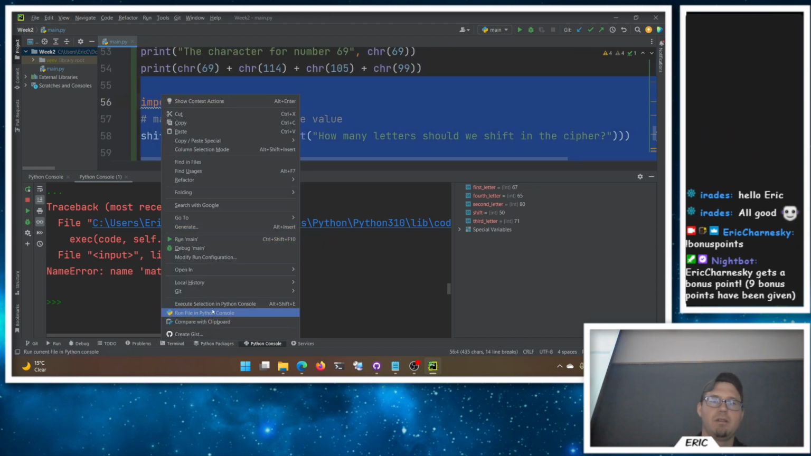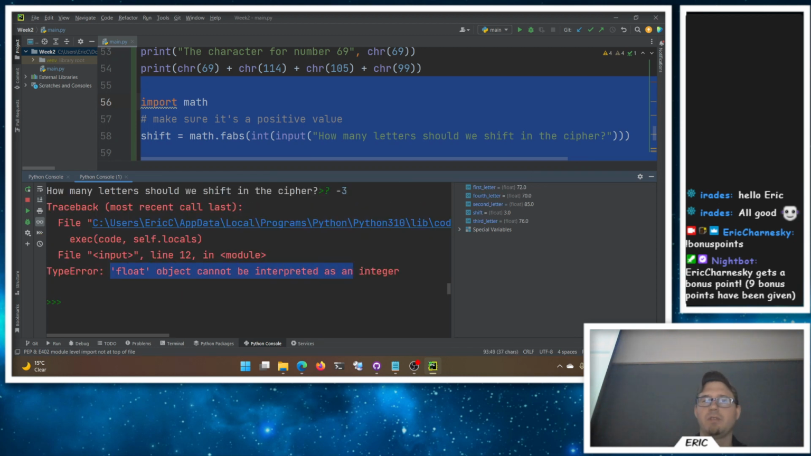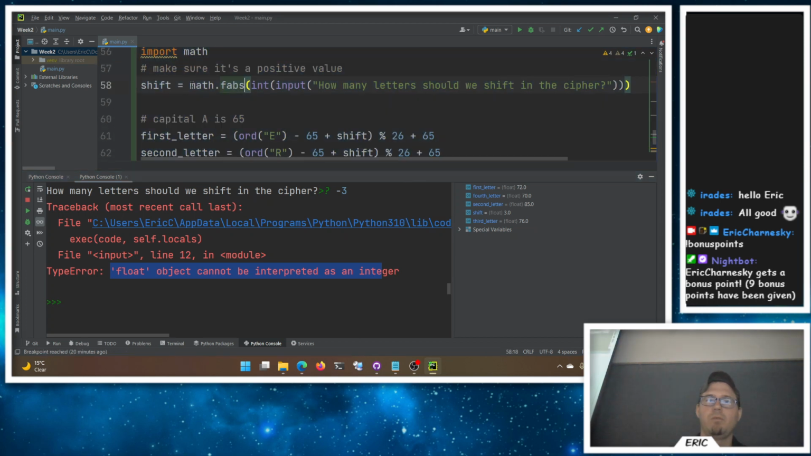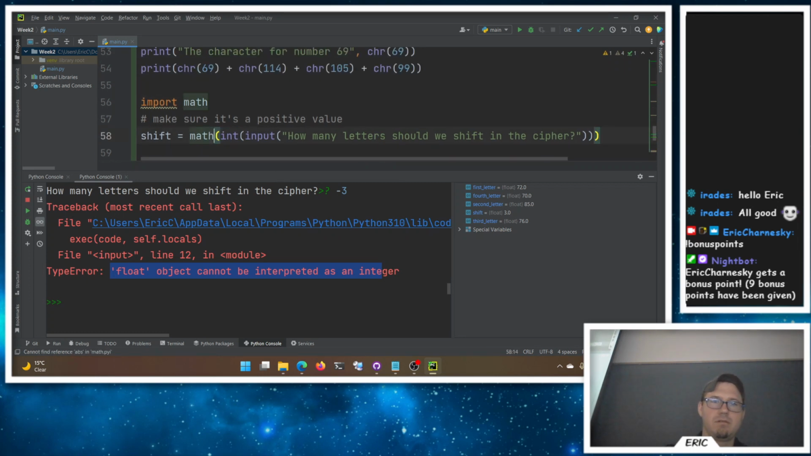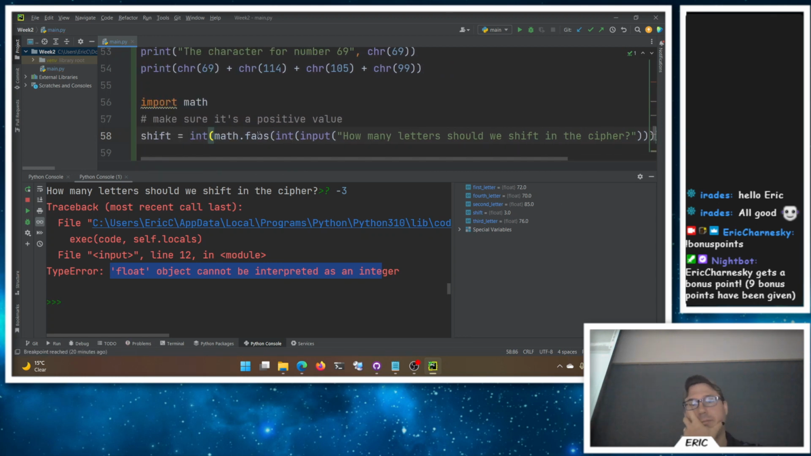Okay. Execute that. All right, how many letters? So -3 then should shift by, oh, float can be interpreted as an integer. So we need one more. Did I just do abs? I don't think that works either. Yeah, it's all fabs. So we want that one more time as an integer then. And that's fine. You can take an integer, absolute value it, take an integer again. The problem here is that absolute value is always returning floating point numbers. Sure, we just want an integer.